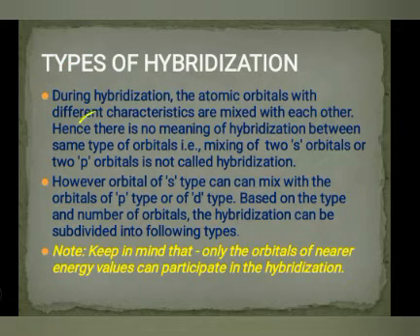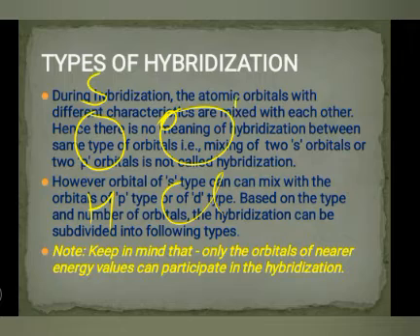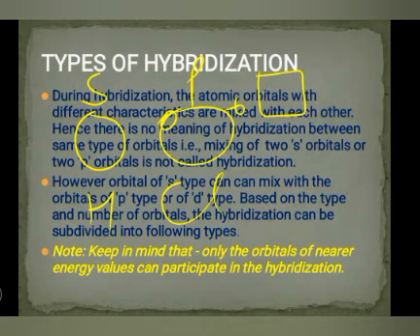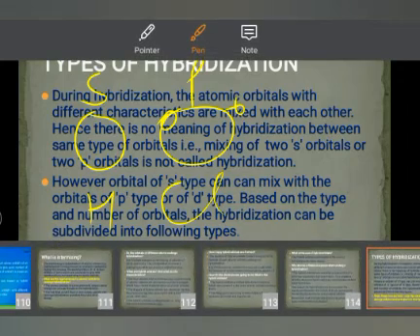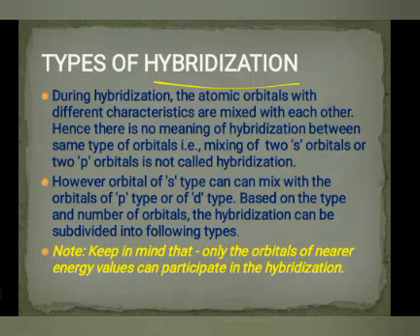Hope you understood. For example, if we are making HCl, it means that H's electron is in the s orbital, whereas Cl's electrons are in the p orbital. You know very well about s orbital, p orbital, d orbital, f orbital. The s orbital is this, and p orbitals are three, 1, 2, 3. So in this way, which orbital is giving electron to which orbital, from which orbital to which orbital the electron is overlapping, that is called hybridization. So note, keep in mind that only orbitals of nearer energy value can participate in the hybridization.